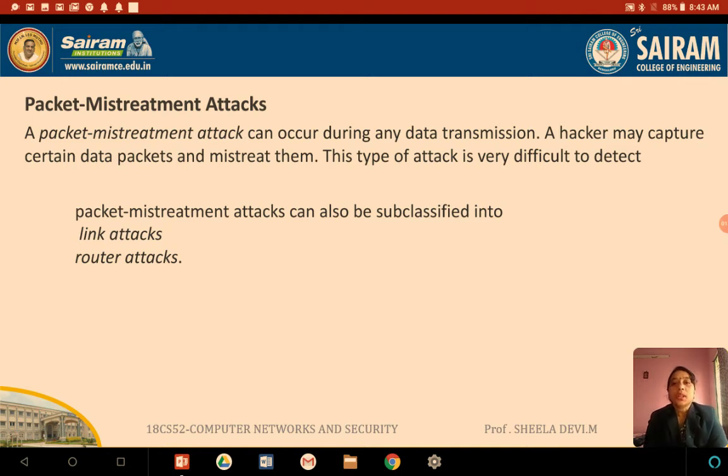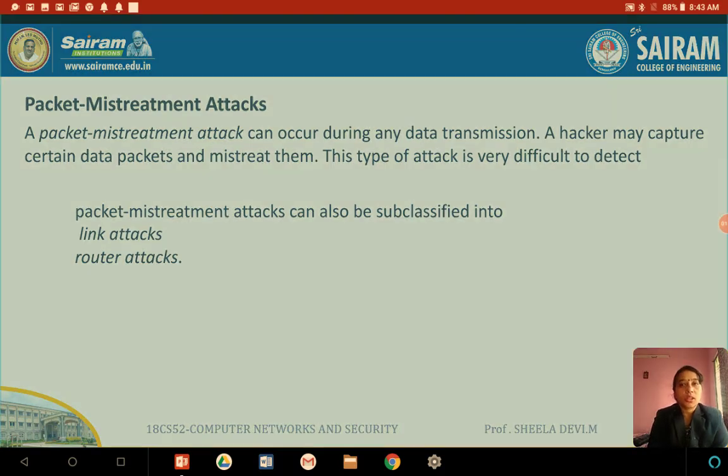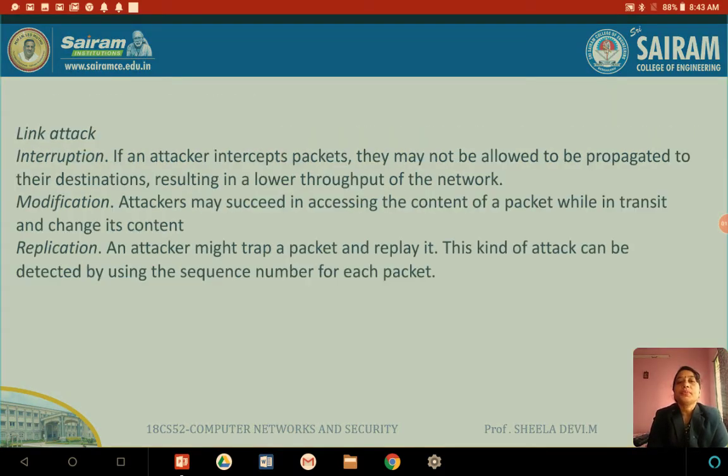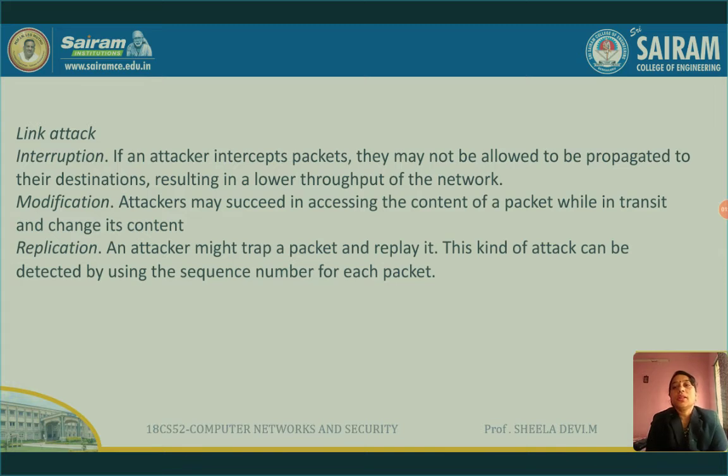So packet mistreatment attacks are further subdivided into link attacks and router attacks, as we have seen in the router poisoning attack. Here, the link attack has three possibilities: interruption, modification, replication. Interruption is nothing but if an attacker intercepts packets, they may not allow them to propagate to their destinations, resulting in a lower throughput of the network. They will not allow them to get into the destination. The second is modification. As I said, they are going to change the content of the packet.